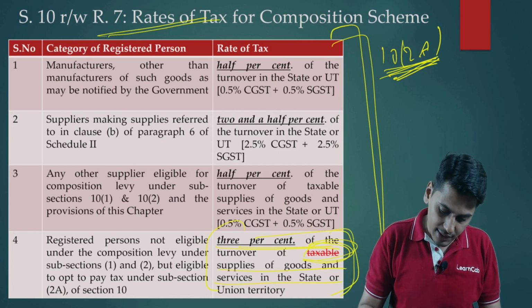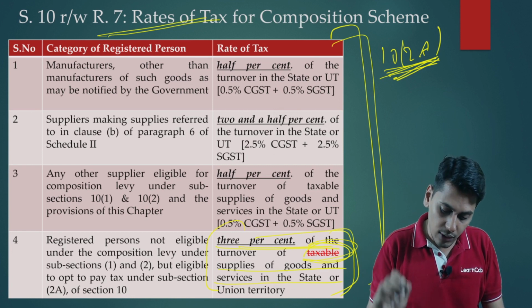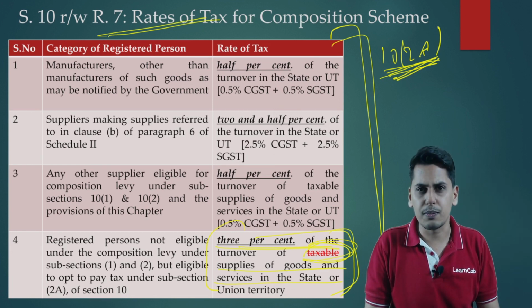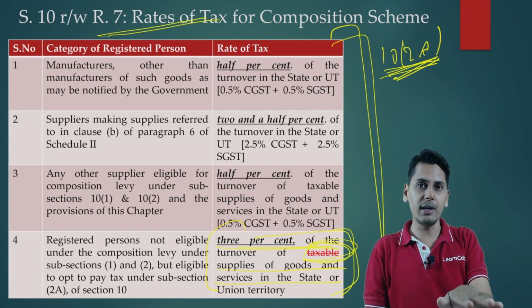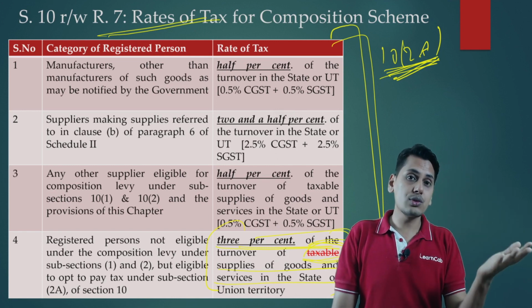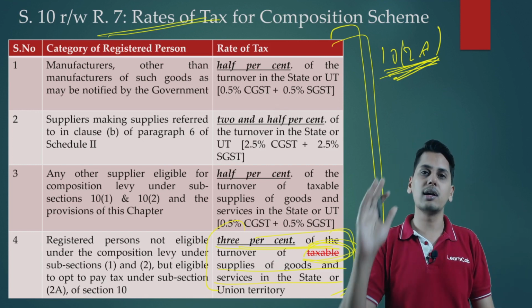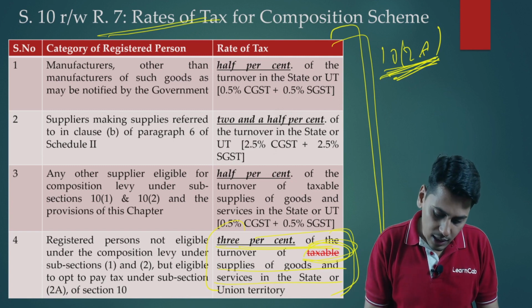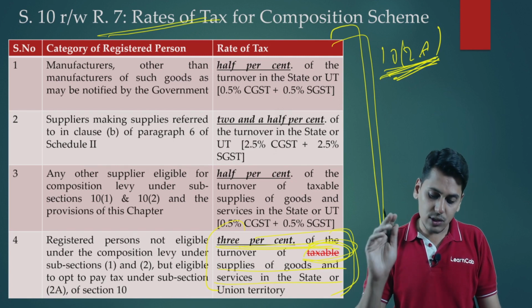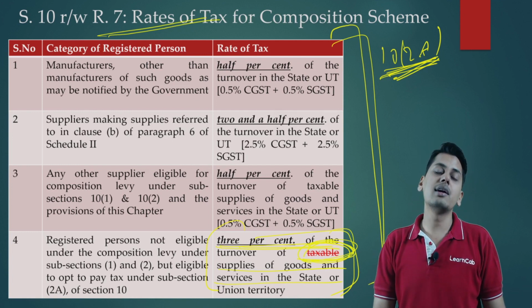So you can please update them. In the lectures, we had discussed that it is 3% of turnover of taxable supplies of goods. Friends, currently the lectures are updated. This error also has been rectified. However, for those who did not notice this change, this is a specific instruction which is being given to LearnCap students. Section 10 subsection 2A, the rate of tax is 3% of turnover of supplies of goods and services in the state or union territory. It does not contain the word taxable.